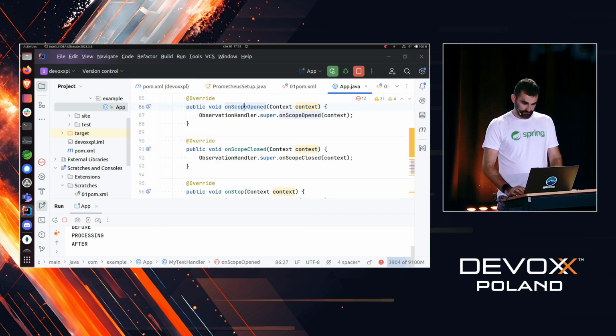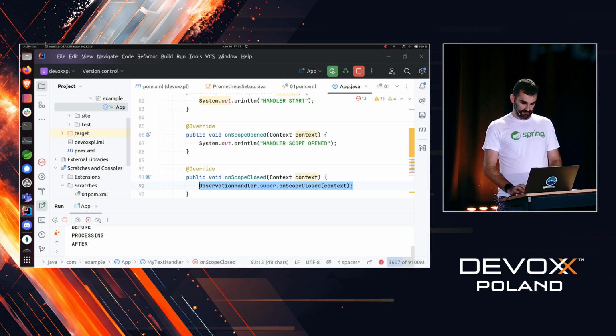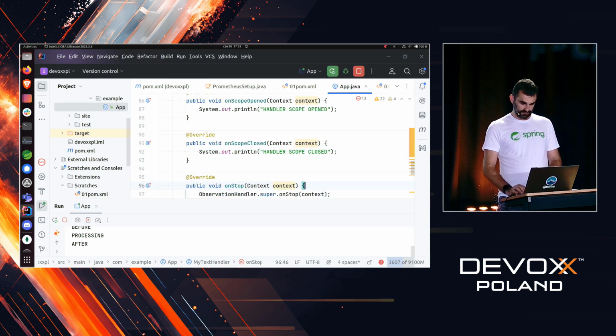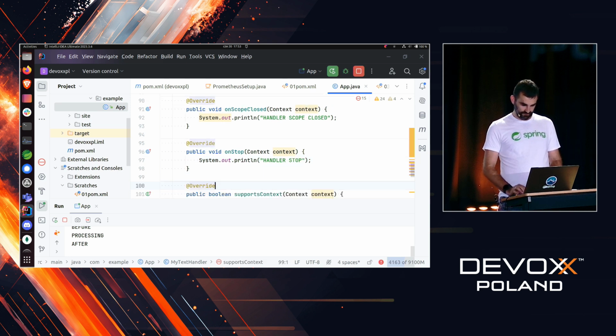And now I can system out handler start, handler scope opened, handler scope closed, handler stop.